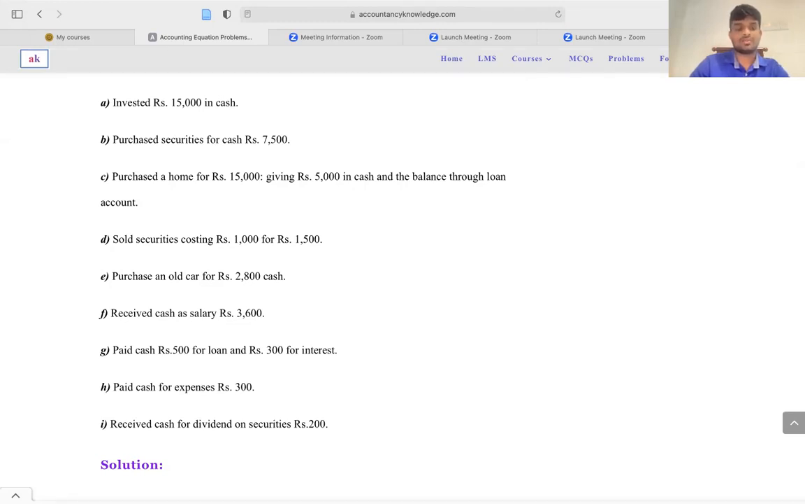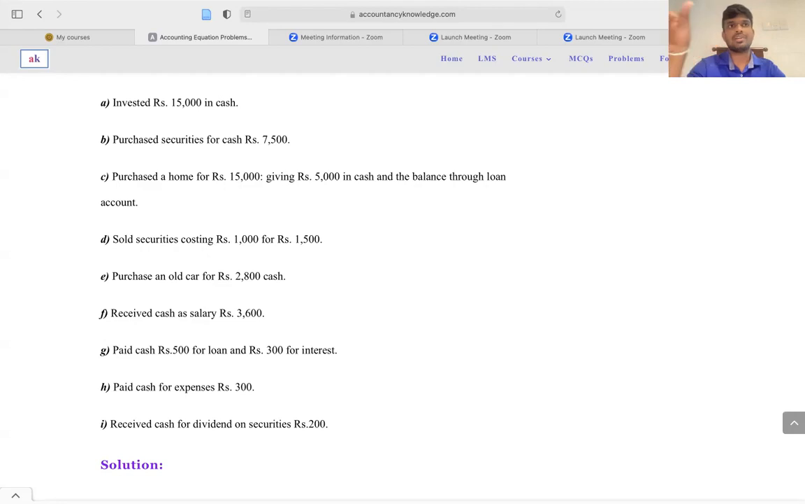So when you are buying a home, that means it's generating assets, right? So on the asset side you have an asset called home, or an asset called building, worth 15,000. And to buy this asset you have spent 5,000 in cash. That means your cash balance needs to be reduced and the balance amount will be coming from the loan account.